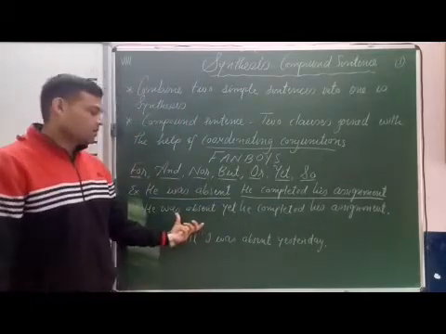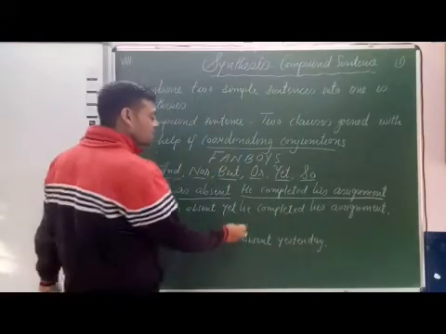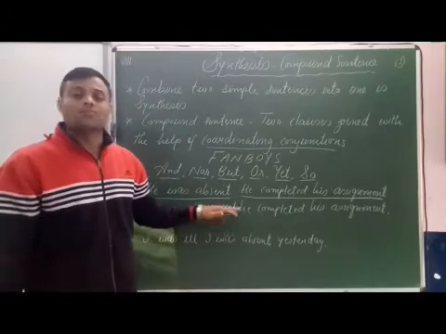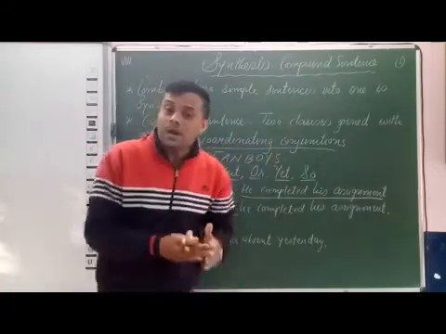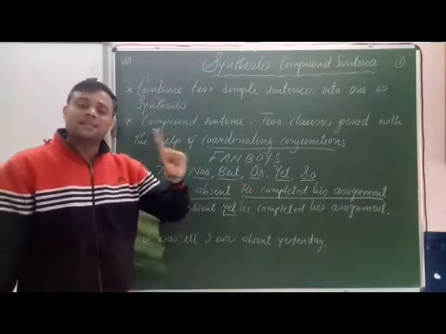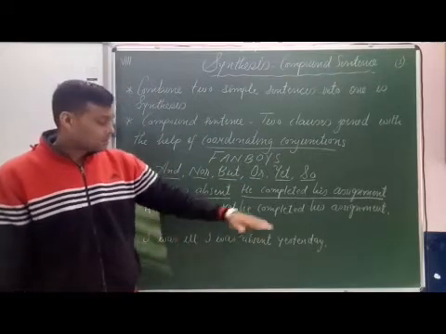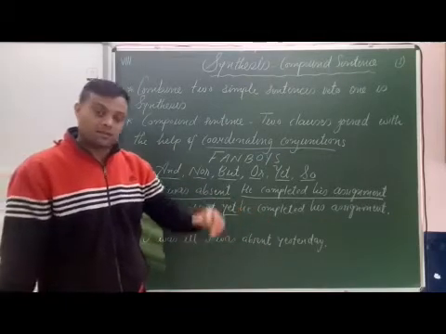Here, two clauses: he was absent, he completed his assignment. And both the clauses are joined with the coordinating conjunction yet. So, our sentence is a compound sentence. So, we have combined two simple sentences into one compound sentence. We have used the coordinating conjunction yet.